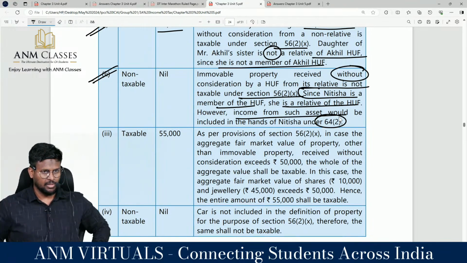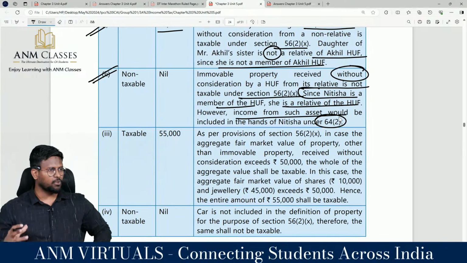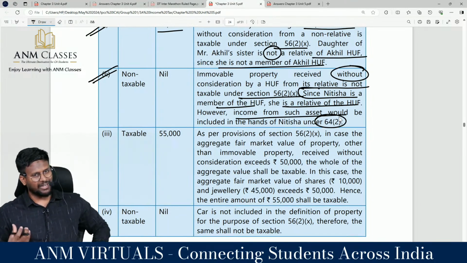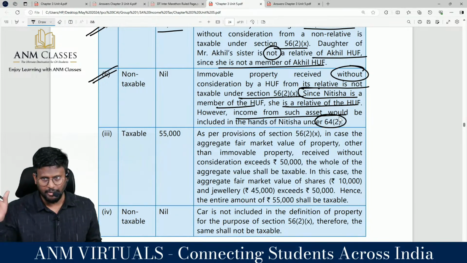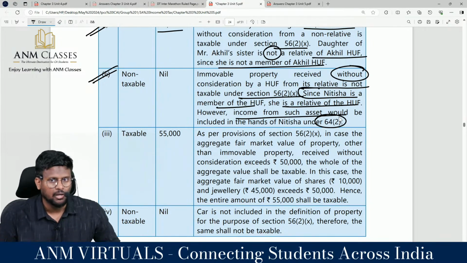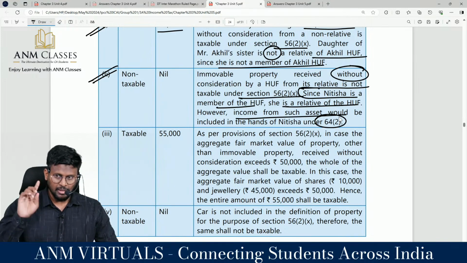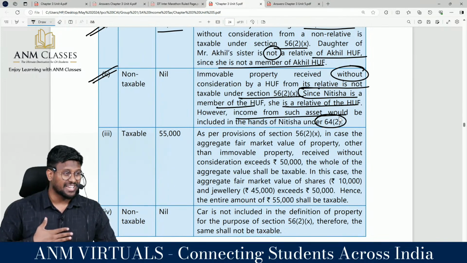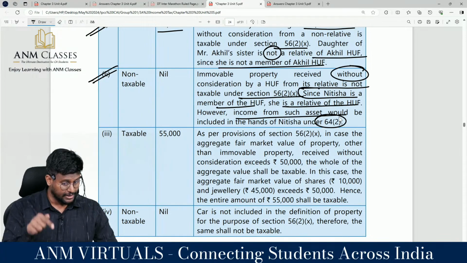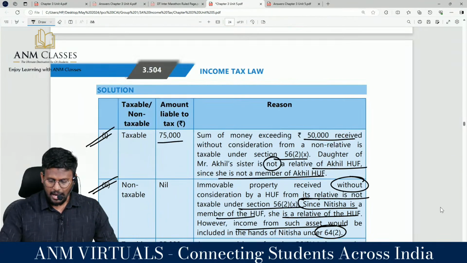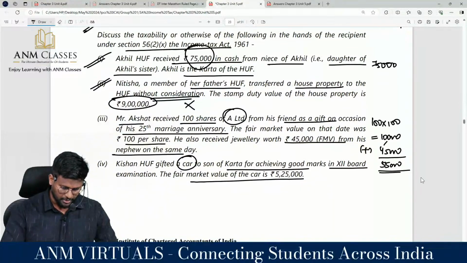When the asset comes into my hands, I need not pay tax on receiving it, but if any income is generated from that asset, it will be taxable in the hands of the transferor. Under section 64 clubbing, income will be clubbed in the hands of four people: son's wife, minor son, HUF, and spouse. We have talked about this in the clubbing of income, right?